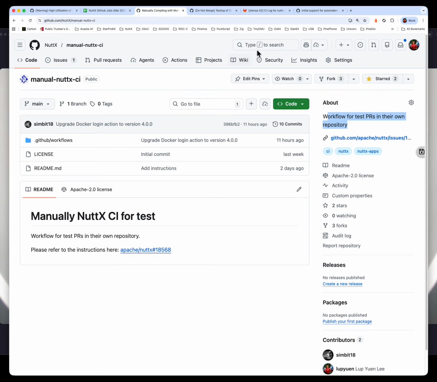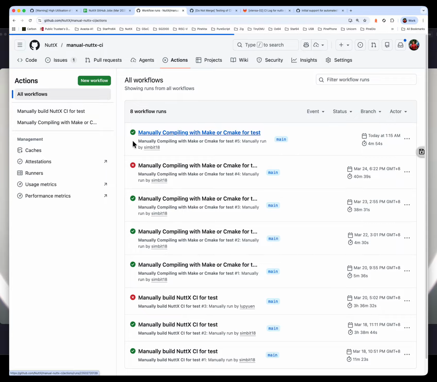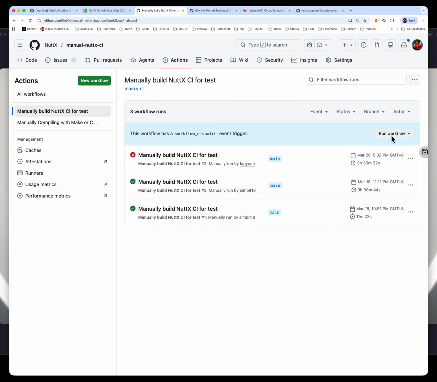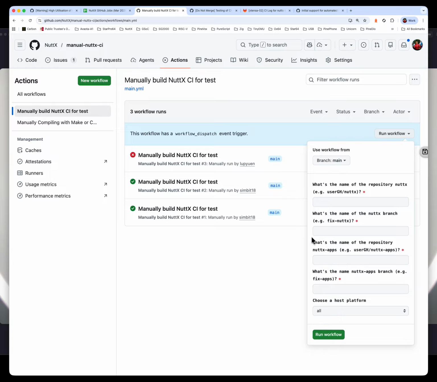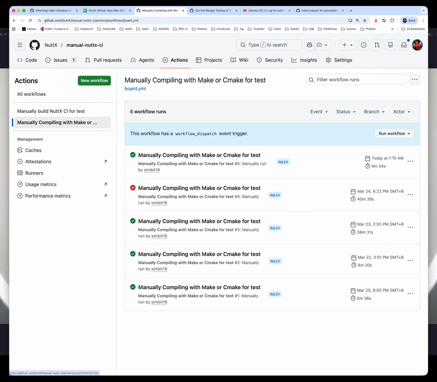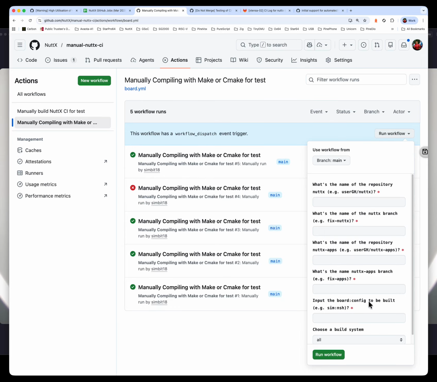So use this mechanism, clone this, fork this repo, and use this way to manually compile your NuttX PR against our own repo. We could use this for the entire list of targets in NuttX, which covers all the platforms, or we can do a specific one. We can do a specific target like SIM-NSH.